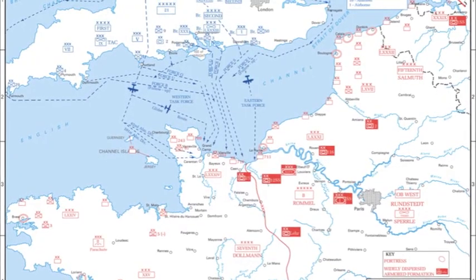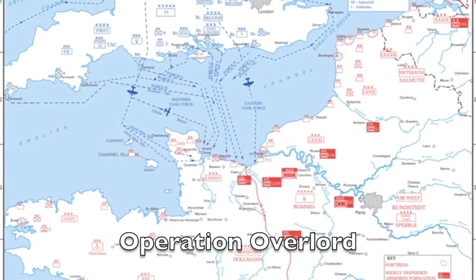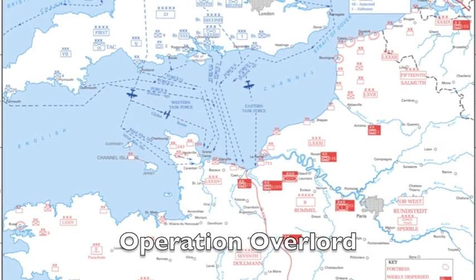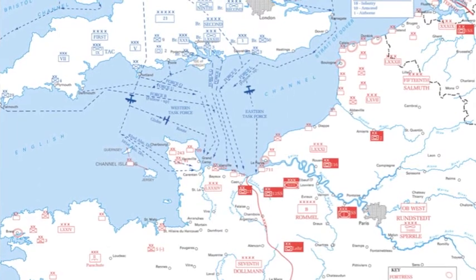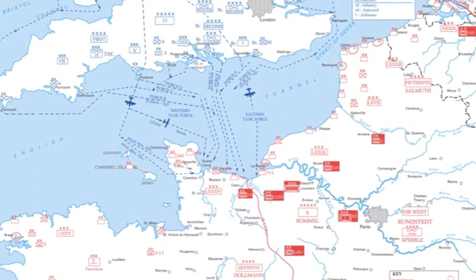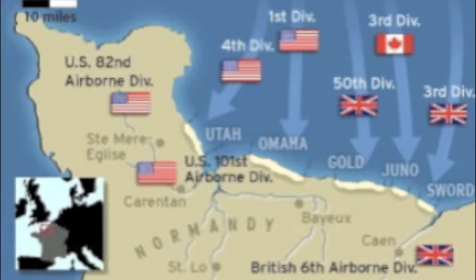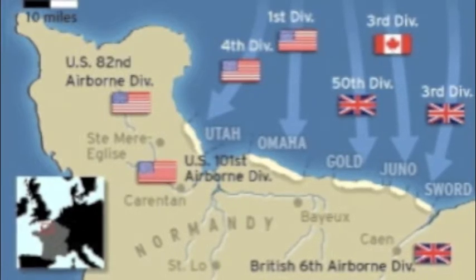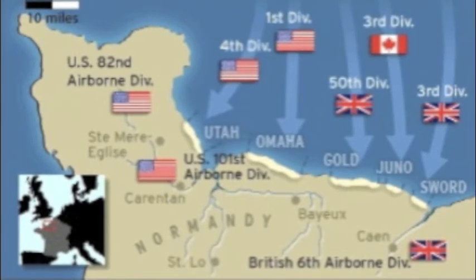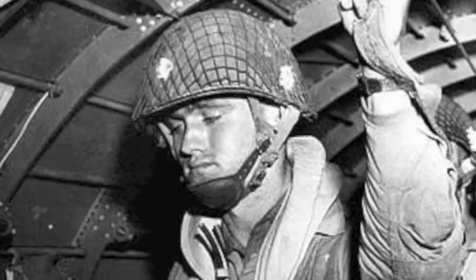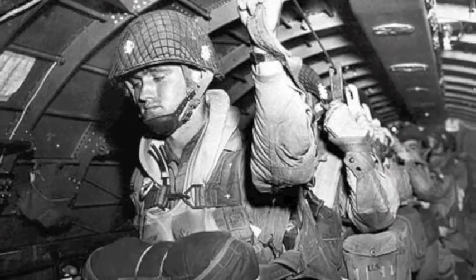One of the largest operations of the war was Operation Overlord. The Allies invaded Normandy, France, which was occupied by the Nazis when they invaded France. This invasion would decide the fate of the war. Operation Overlord was the code name for the Normandy landings. The operation was to take the Normandy beaches and go into France. Many paratroopers landed behind enemy lines as well to move into France. There, the Allies would fight the Nazis and push them out of France.